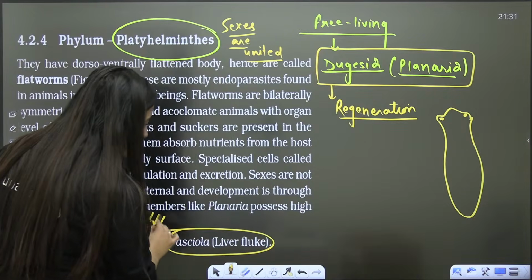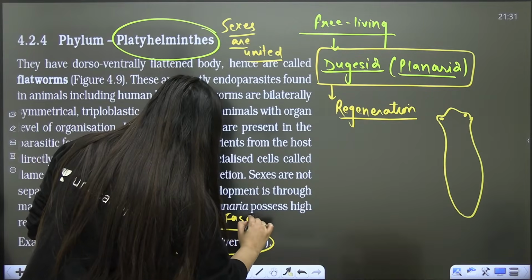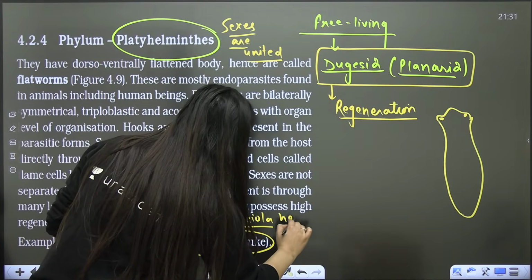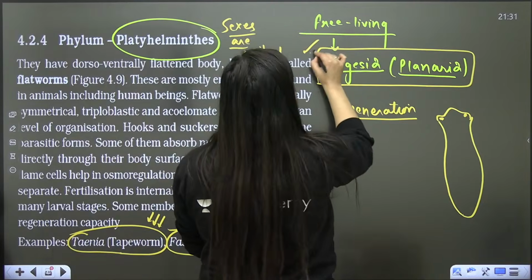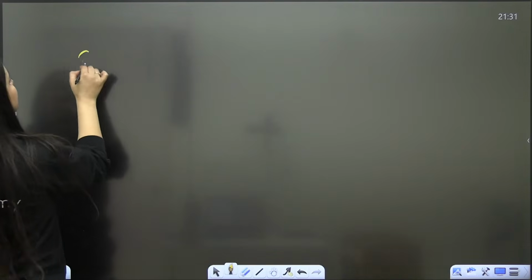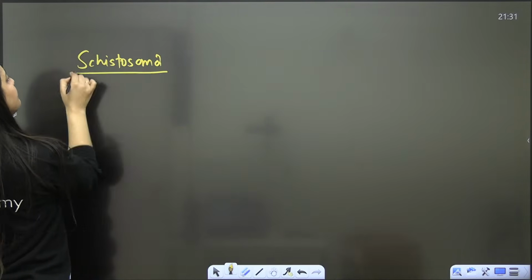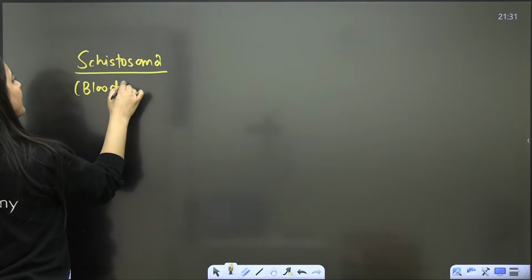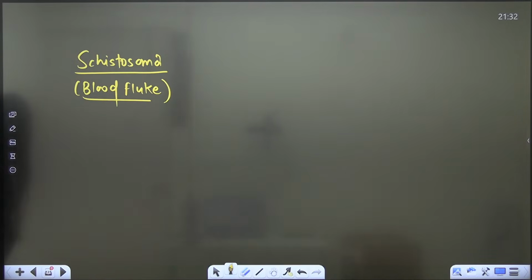Then it is the Fasciola hepatica, right? Again, it is also a parasite, not of humans, of course. So this Dugesia is also an example, also known as Planaria. There is one more example, bache, that is Schistosoma. That is also known as blood fluke, right? There is one more parasite here that is known as Schistosoma, also known as blood fluke, right, bache?